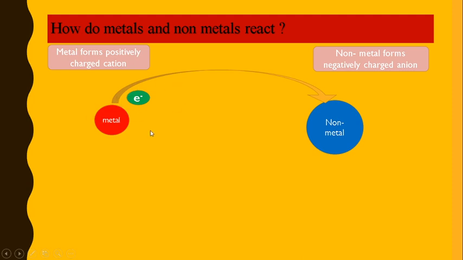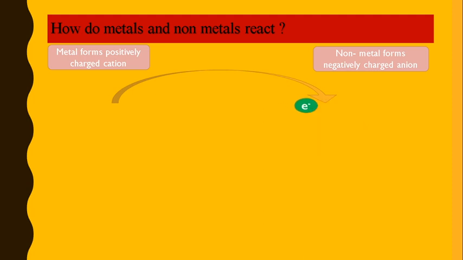When a metal gives electrons, it forms a positive ion. Electrons are negative charge, so by giving them away it gets positive charge. And when electrons are accepted by the non-metal, it gets negatively charged. So when electrons go from metal to non-metal, the metal becomes positively charged and the non-metal becomes negatively charged.